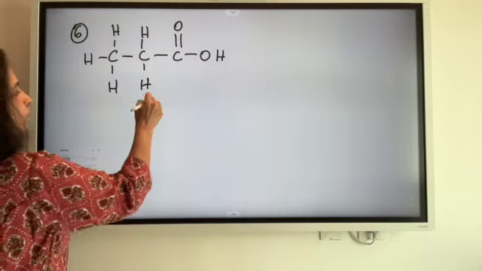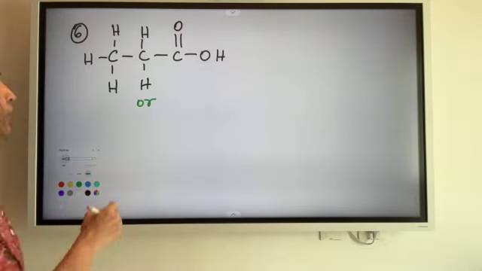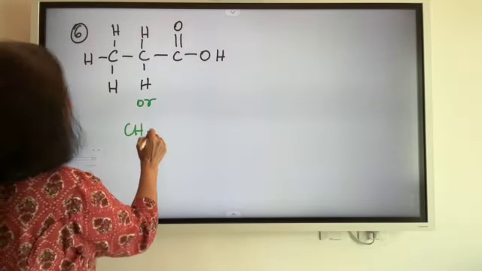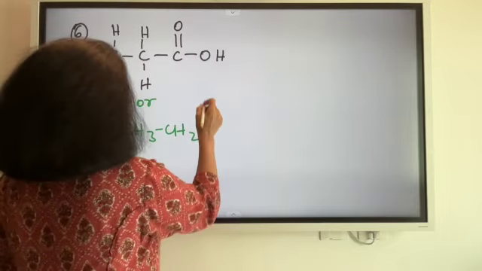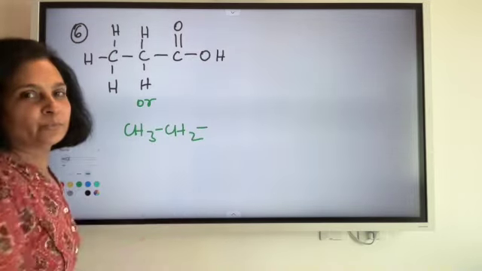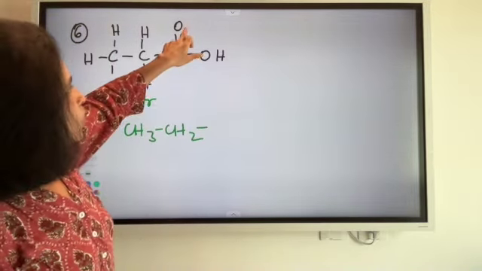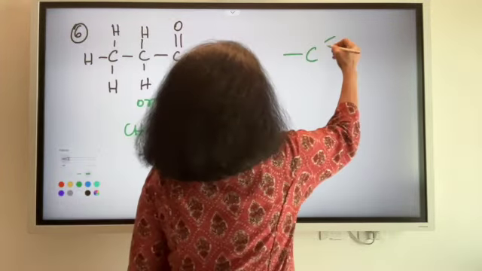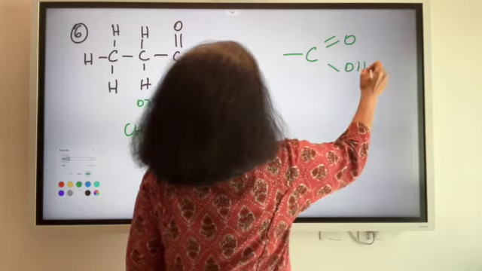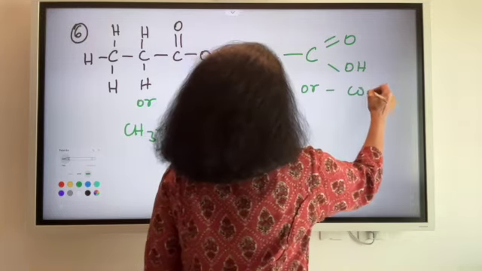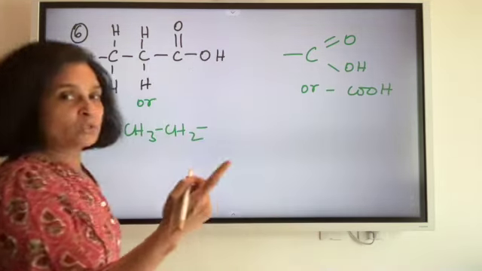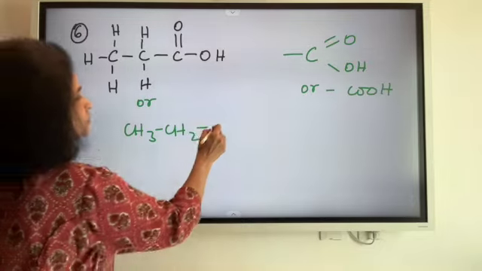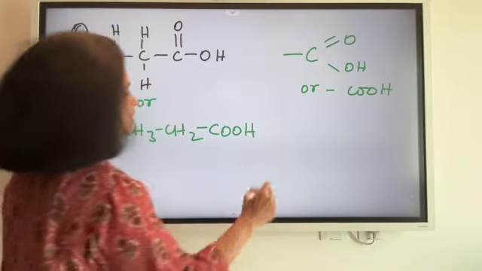Now I will write down the condensed structural formula for this compound. So it is a CH3 CH2. Okay, now what is this functional group? COOH. What was COOH? It is a carboxylic acid. COOH, carboxylic acid, right? So I would write it as COOH.